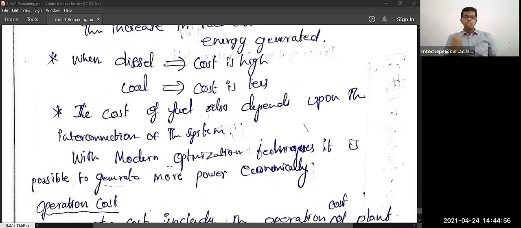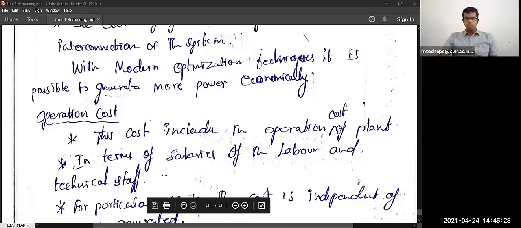We would have to pay like 20 rupees per unit itself. So our power bill will go up four or five times. Even if you are paying 1,000 rupees, you would need to pay 4,000 rupees per month. 4,000 rupees per month means a very, very huge cost for electricity. So that also should be taken care of by using modern optimization techniques. You have to choose the most economical power generating units for the operation of the plant.